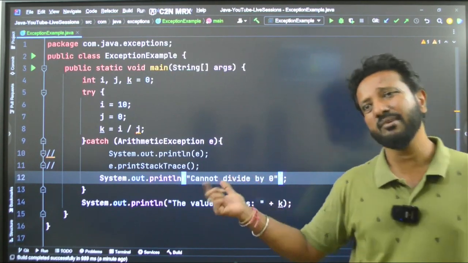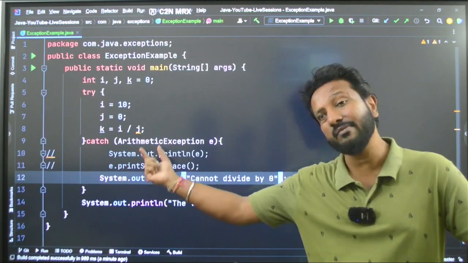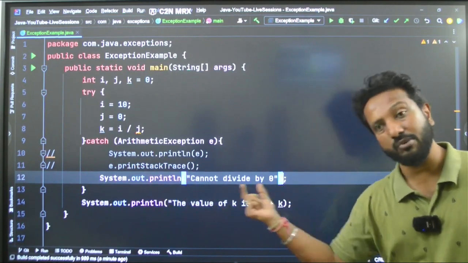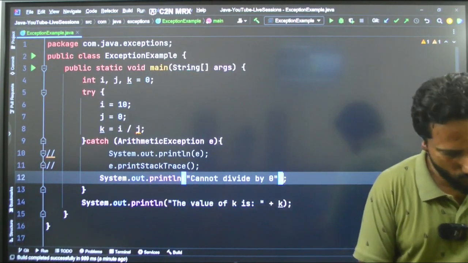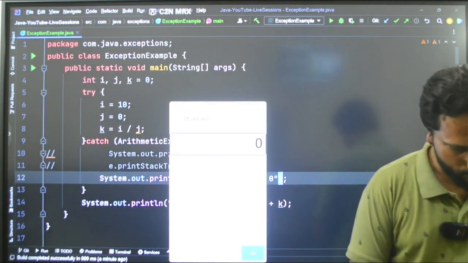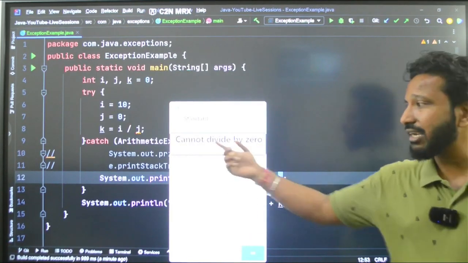This should be a better message for the user, right? Rather than writing all these things. This part is for the developer, whoever is writing the code. For the end user, this should be the output or the display. Because you saw that in the calculator also, right? When I used the calculator and divided 1 by 0, you got this message, cannot divide by 0.